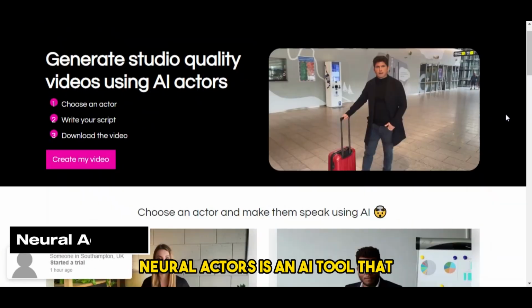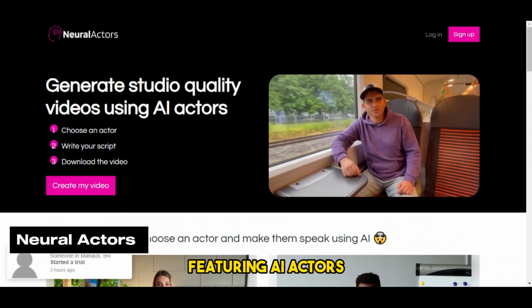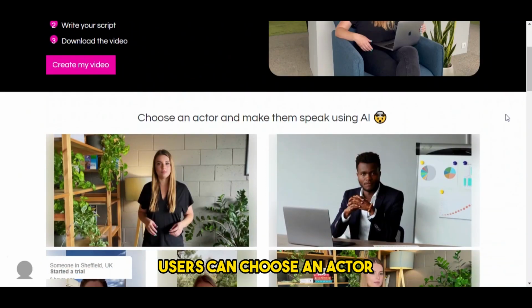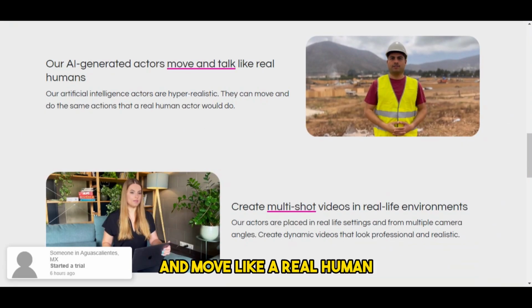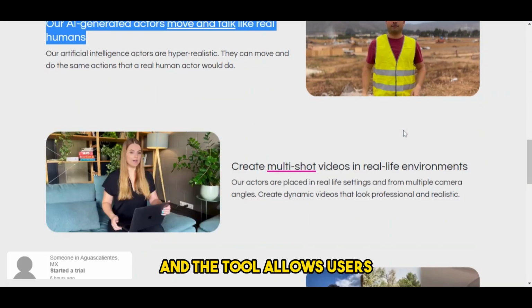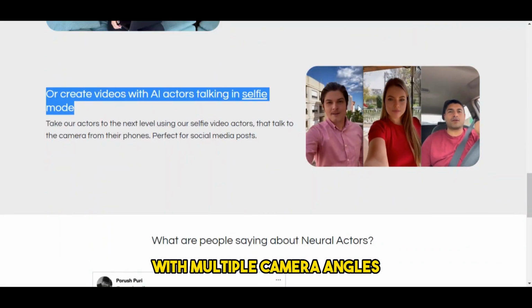Neural Actors is an AI tool that allows users to create professional quality videos featuring AI actors. Users can choose an actor, write a script, and download the video. The actor can speak and move like a real human, and the tool allows users to edit templates and create multi-shot videos with multiple camera angles.